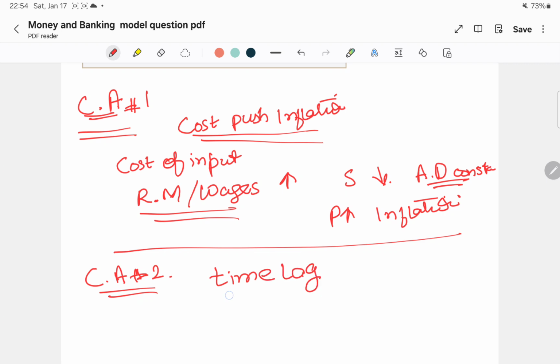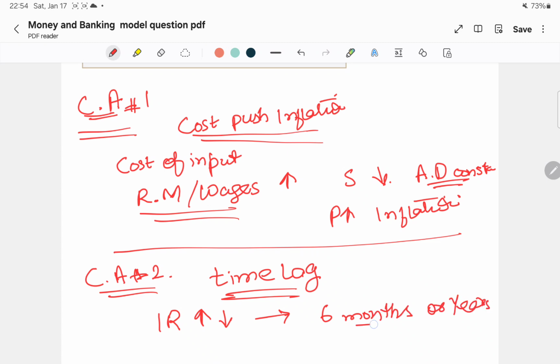Whenever a central bank implements a monetary policy, like increasing or decreasing the interest rate, it takes time to show its effects on the economy, six months or more, sometimes years.